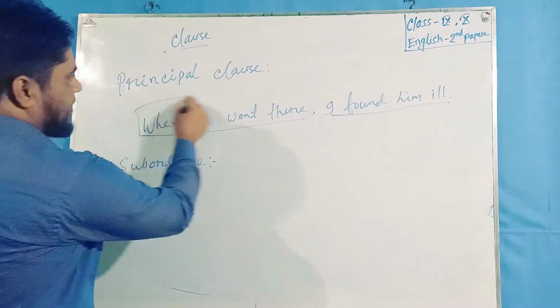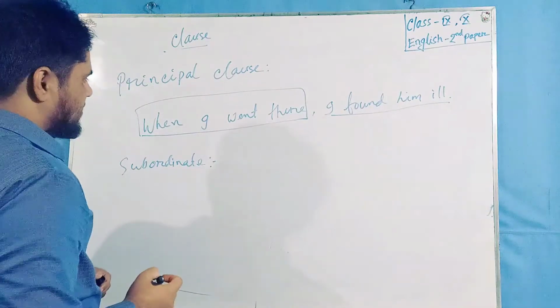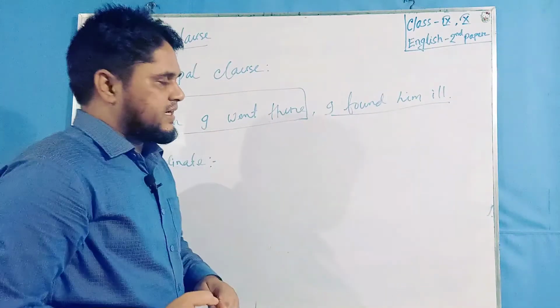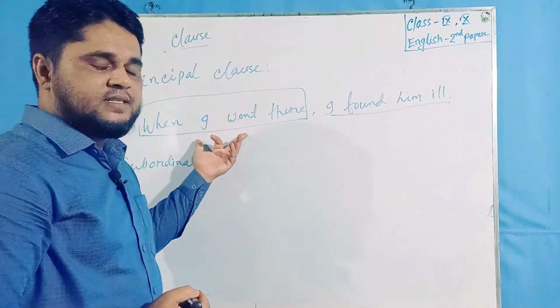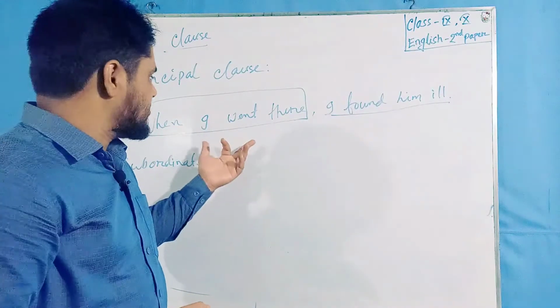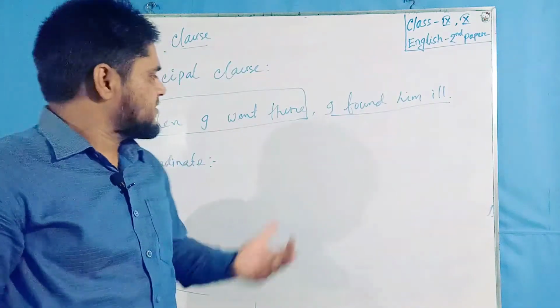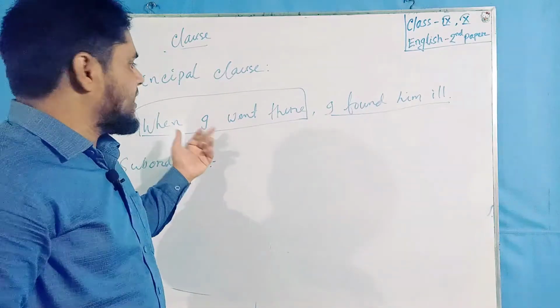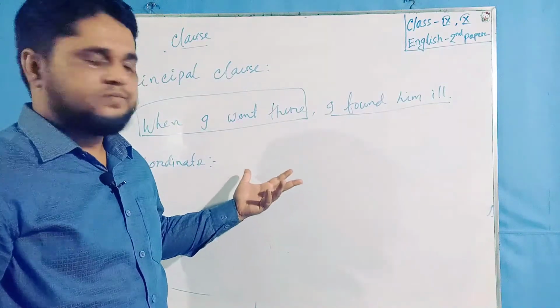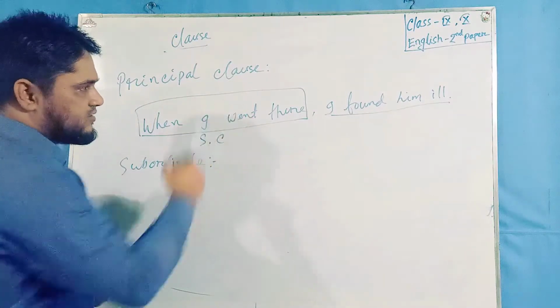Here, "when I went there," this portion of the sentence doesn't express a complete sense. Why? Because you may ask, what happened next? When I went there, what happened next? It doesn't express a complete sense. That's why it is called a subordinate clause.